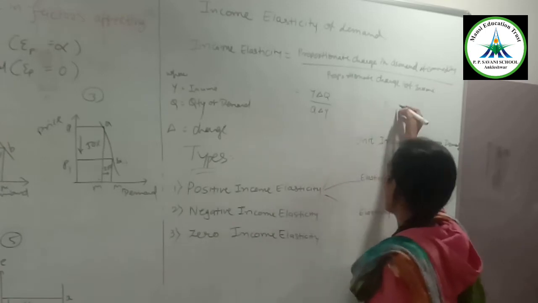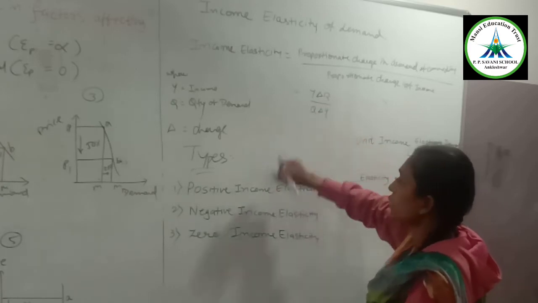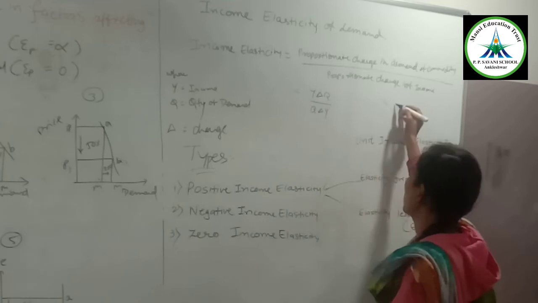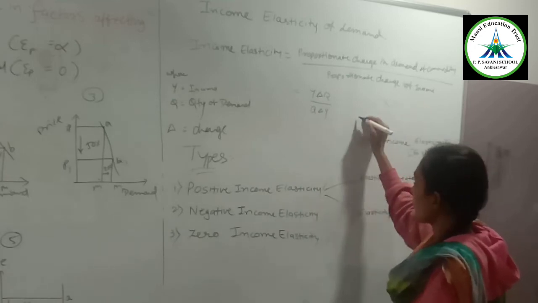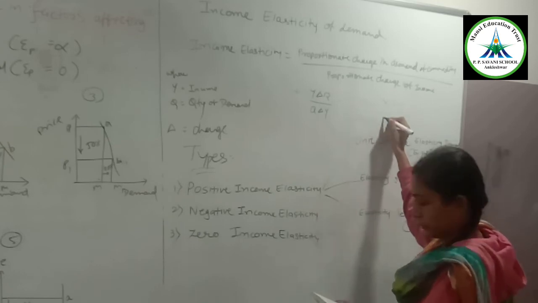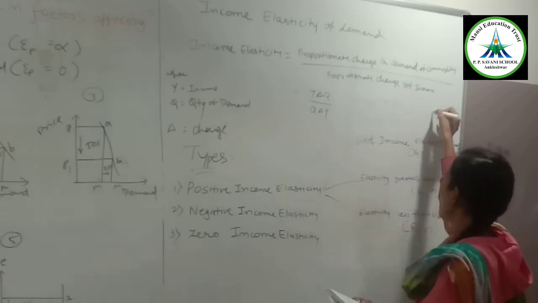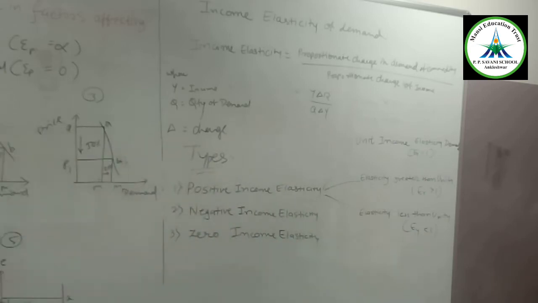Income 1000, quantity change. Quantity change means how? 100 and 300, that is 200 difference. Then change in income is 1000. So 200 divided by 1000 will give me 2. So what is 2? Income elasticity.